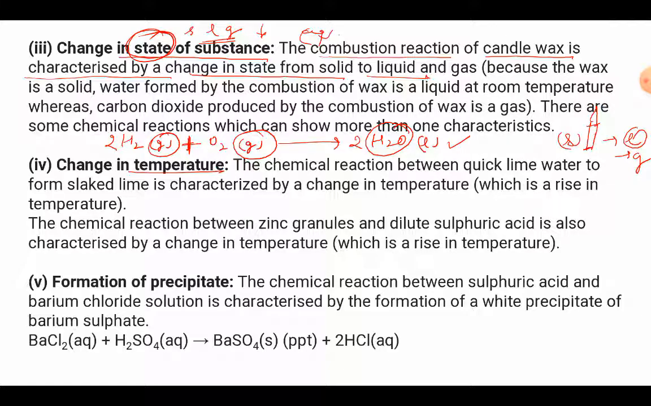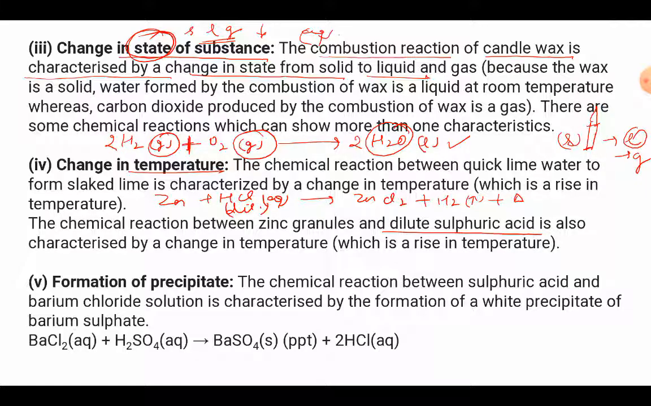We have done this reaction earlier also. Suppose we take zinc and we put it into dilute hydrochloric acid. Now let us change this time. Sulfuric acid we have discussed previously, so let us change sulfuric acid with hydrochloric acid, and it should be dilute. Now when they react, it results in the formation of zinc chloride, and hydrogen gas is released, right?